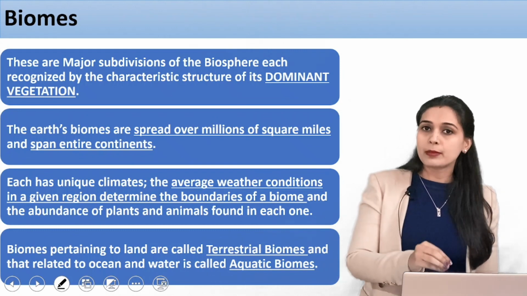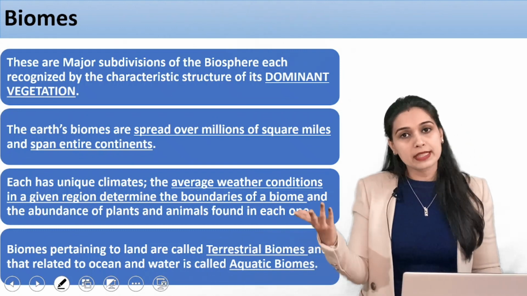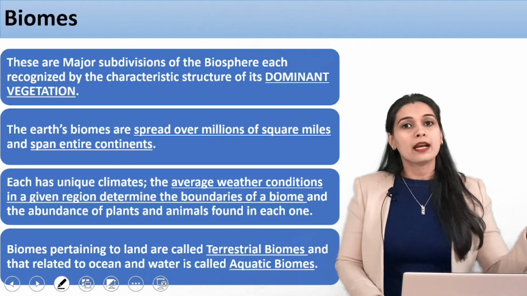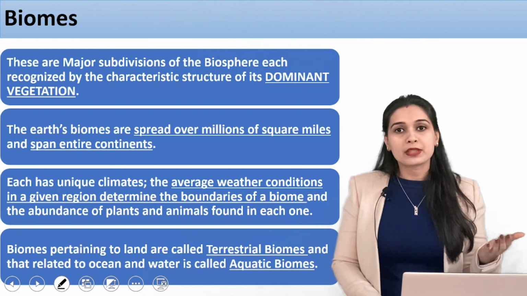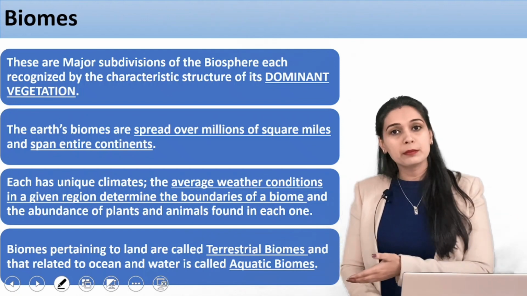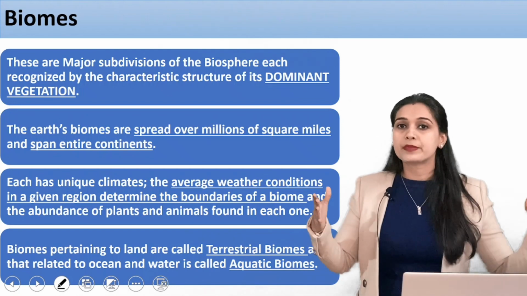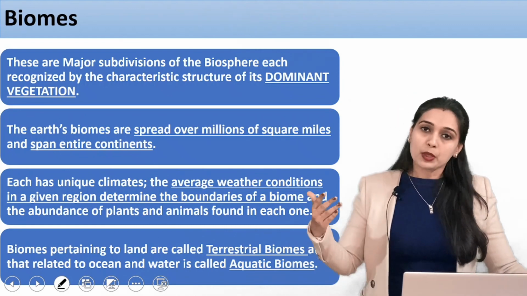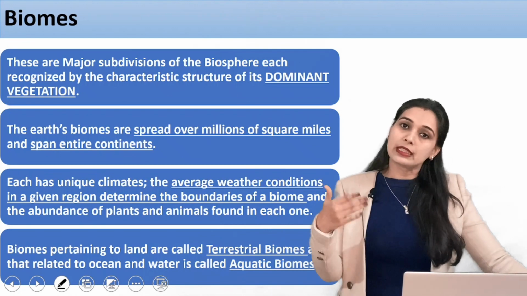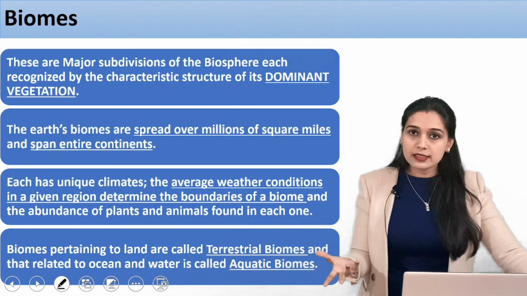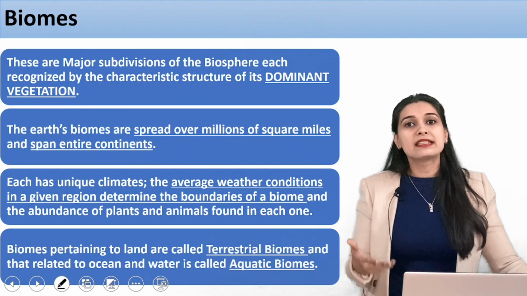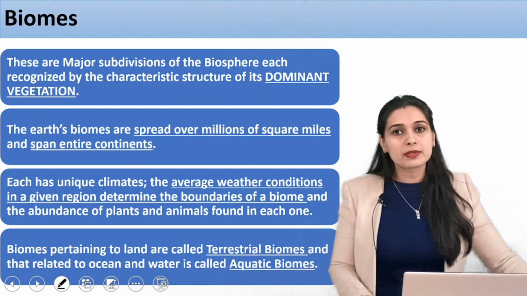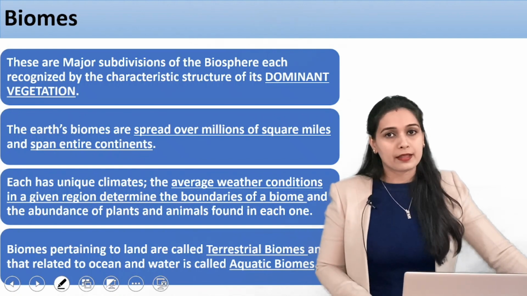If you are talking about a rainforest with 250 centimeters of rainfall, it will have trees and a lot of animals, because a lot of trees and plants means a lot of food for animals. So there is a diversity of animal and life forms present there. If you are talking about a desert-like area, there will be fewer plants, which means less food for animals. So we will see that very few life forms exist in certain areas.